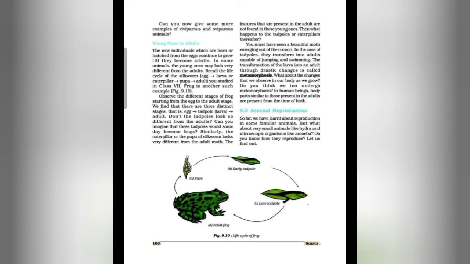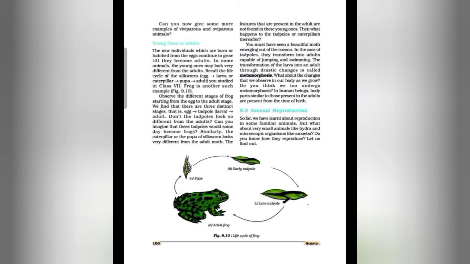Then tadpole feeds on the bits of plant material. Then tadpole grows hind limbs, and after development of both the pairs of limbs, the young frog crawls to the land. So this is all about the transformation of larva into adult, and this transformation of larva into adult through drastic changes is called metamorphosis.